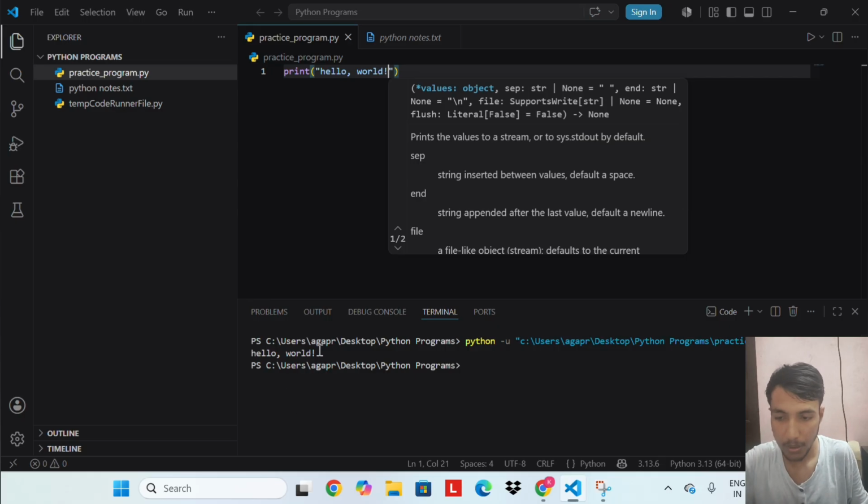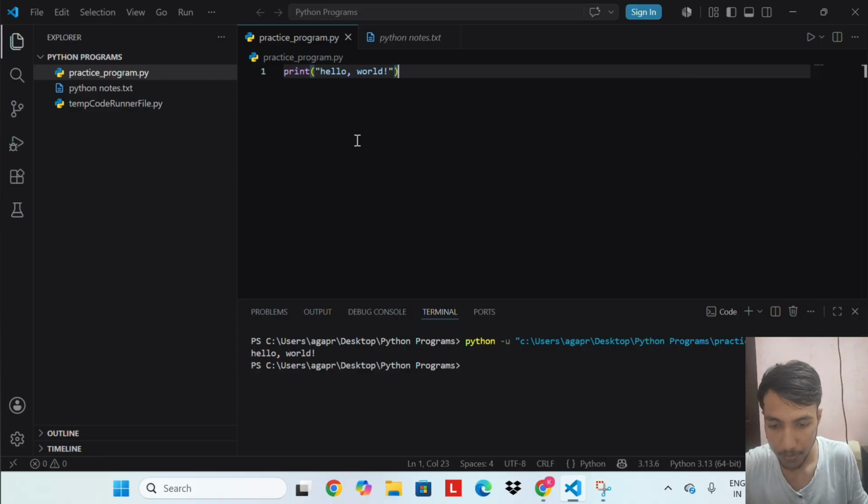Look at this example. Print hello world. Here print is a built-in function in Python. A function is simply a command that tells Python to do something. The word print tells Python to display this on the screen. Inside the round brackets, we have written hello world, and notice it is inside double quotes. Anything written inside double quotes is called a string, which just means plain text.